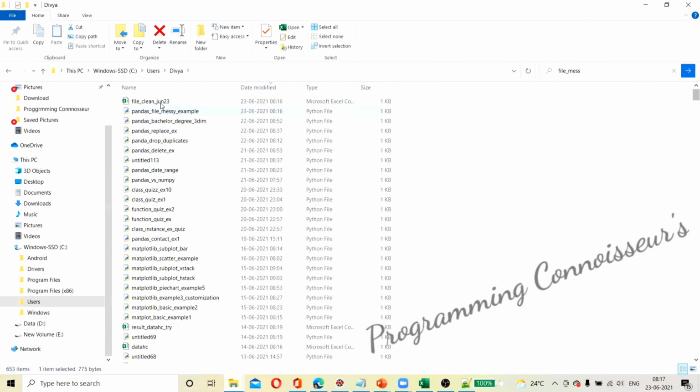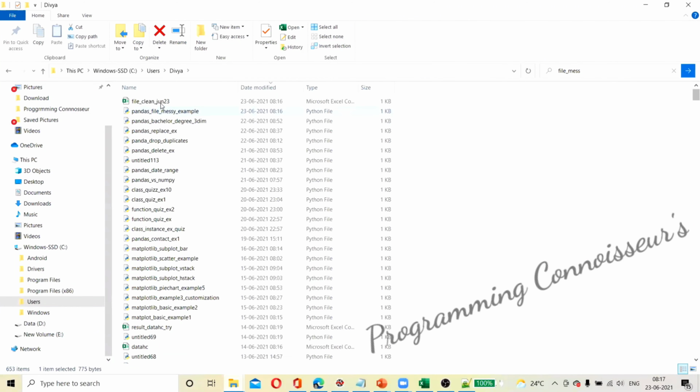So we read from the junk data, and we made a clean CSV file. That's the point. We read a messy CSV file and we have converted it into a clean CSV file. The next step is how we will convert it into Excel.